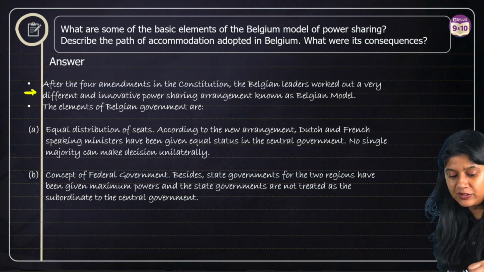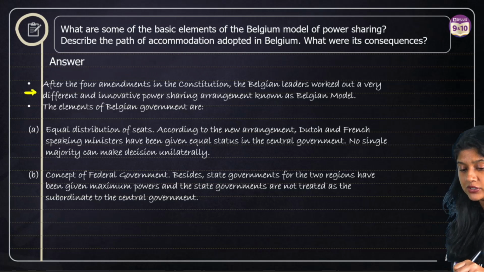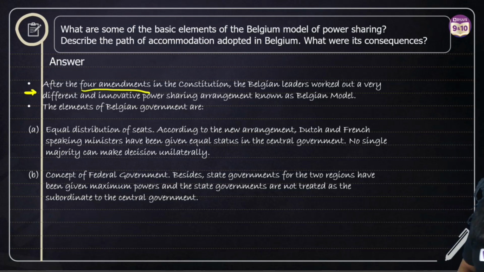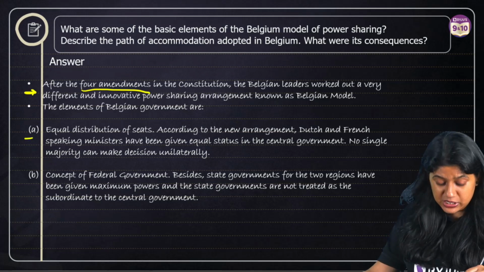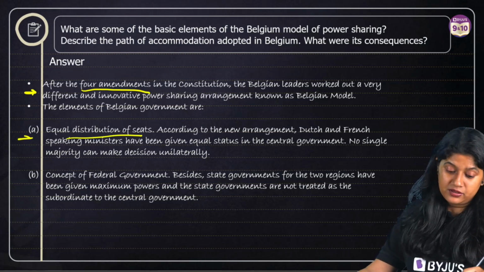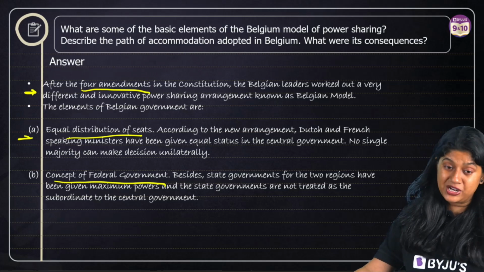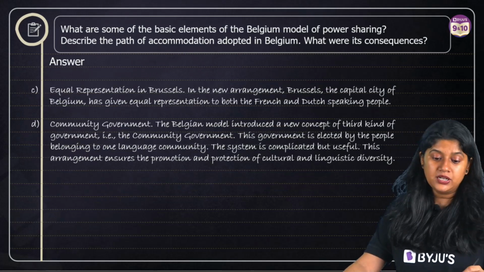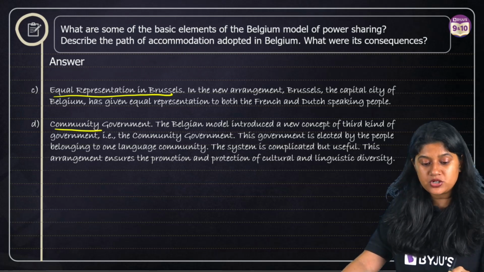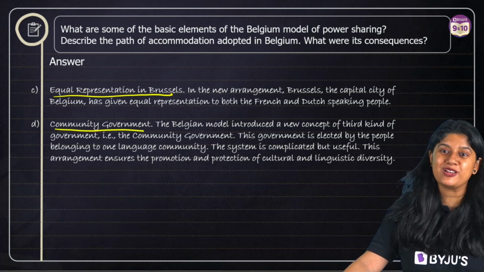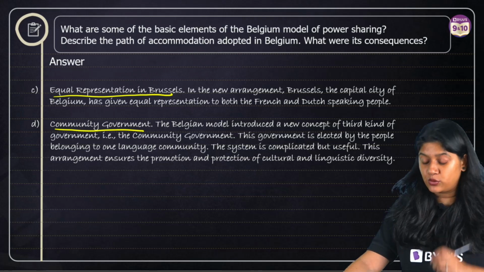We'll talk about what other things Belgium did. We saw the 4 changes, right? The constitution changed 4 times in Belgium. There was an equal distribution of seats, the concept of a federal government, sharing of power, equal representation in Brussels, the capital city, and community government. All of these points are very, very important. Please make sure you write all of these.